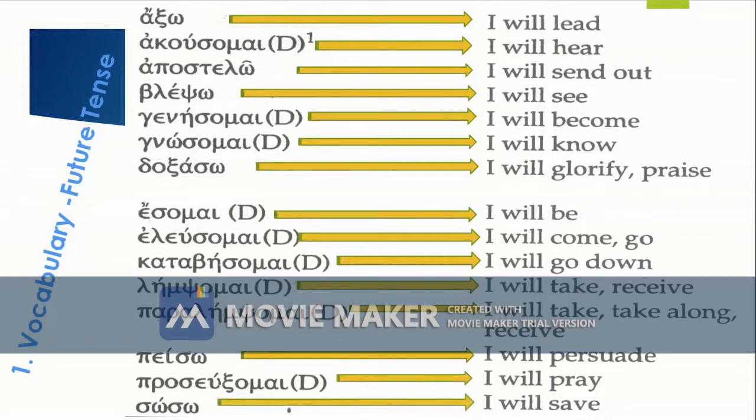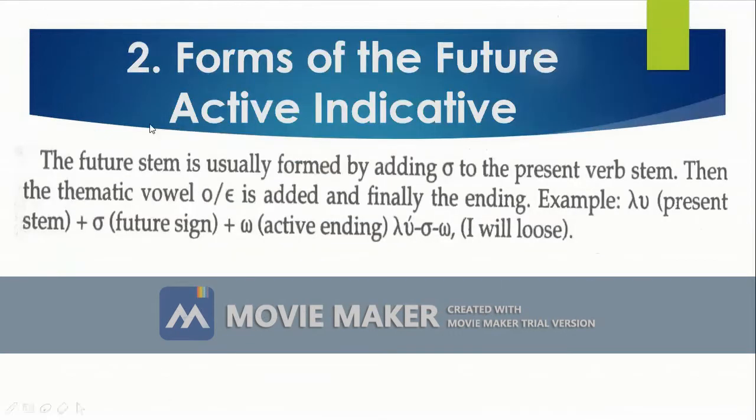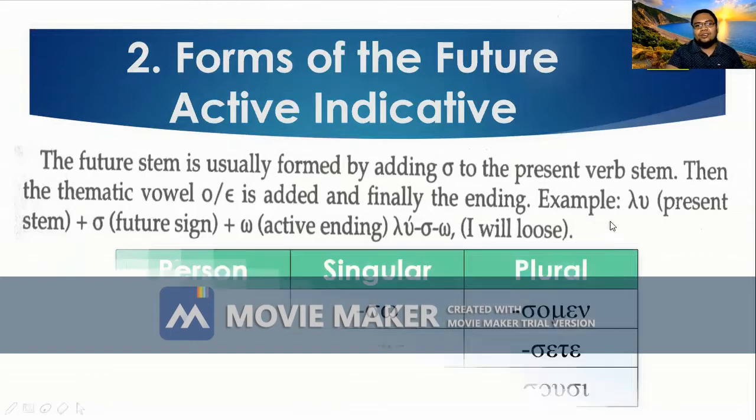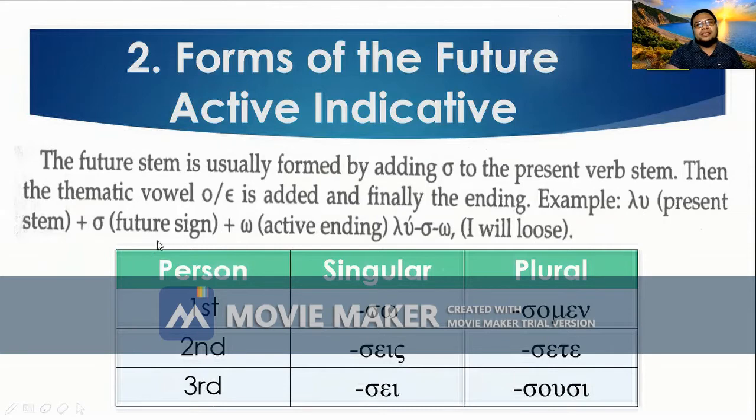So you may wonder why these things happen. We will learn the rules of changing the present into the future tense. Okay, so are you ready? Let's take a look at the forms of the future active indicative. Now, the future stem is usually formed by adding sigma to the present verb stem. Then the thematic vowel is added and finally the ending. For example, lu plus the future sign sigma plus the active ending becomes luso in the future. It means I will loose.